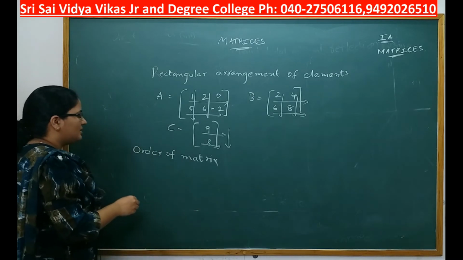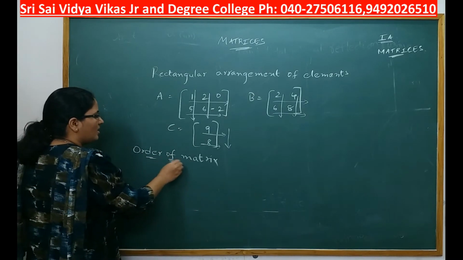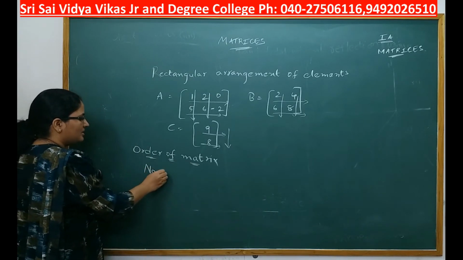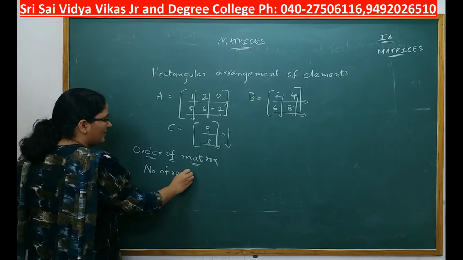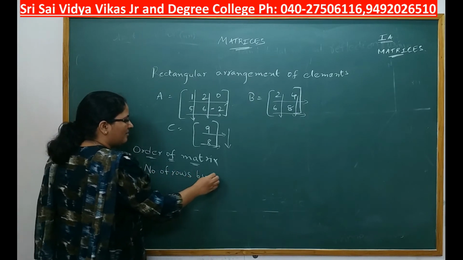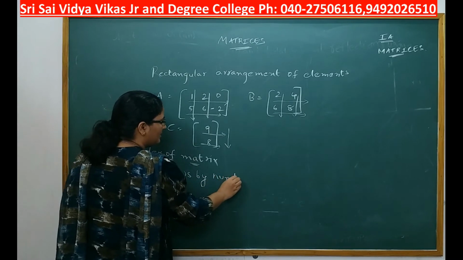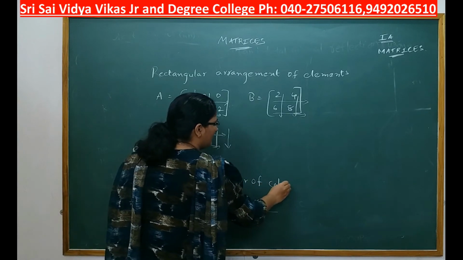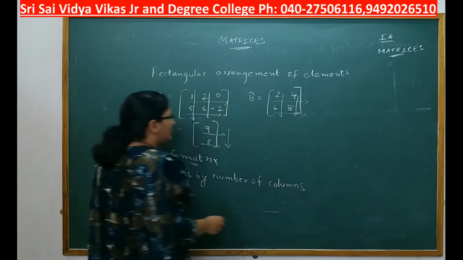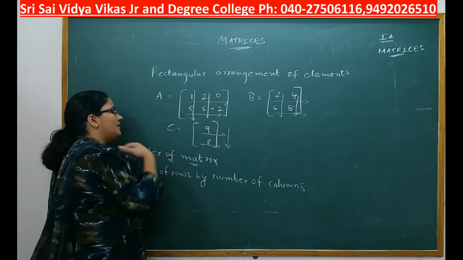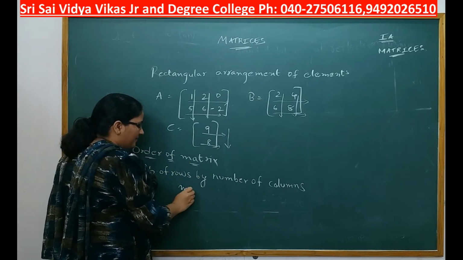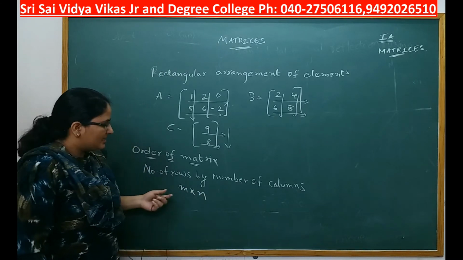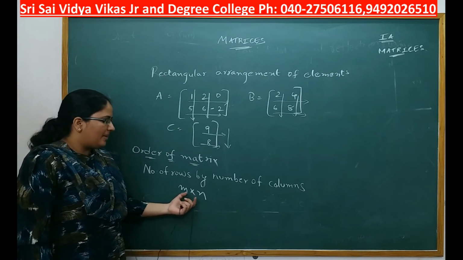Okay, next comes order of a matrix. What is this order of a matrix? Order of a matrix is nothing but number of rows by number of columns. It is denoted like this, M cross N, or you can read it as M by N. It is either M cross N or M by N.